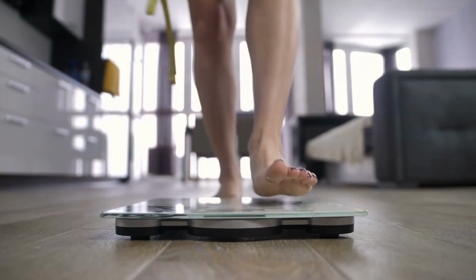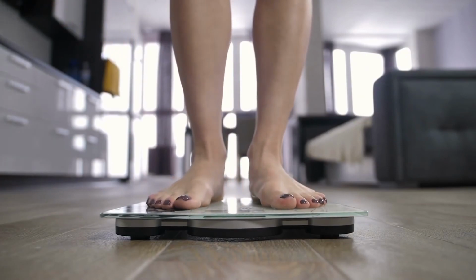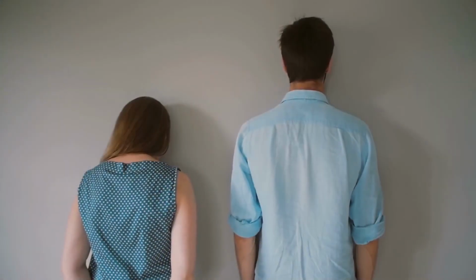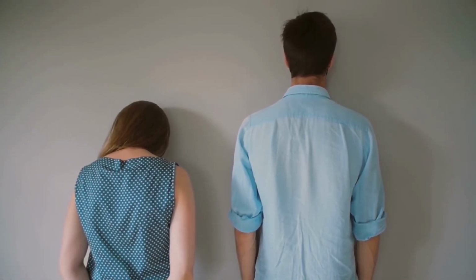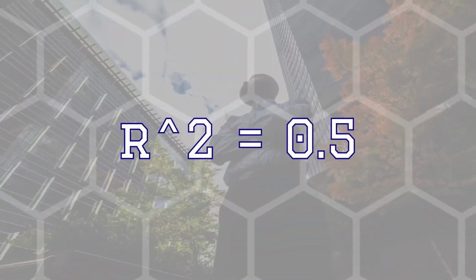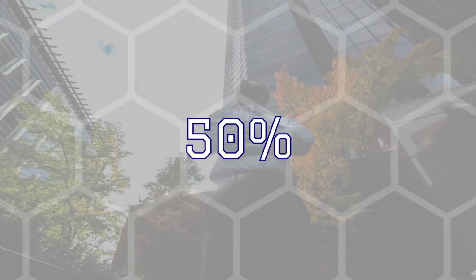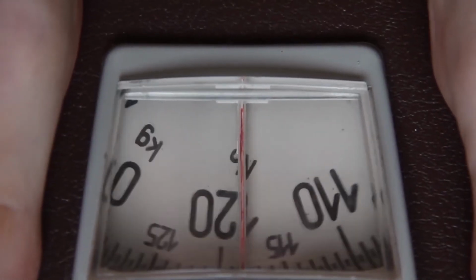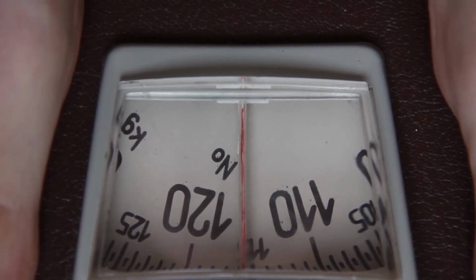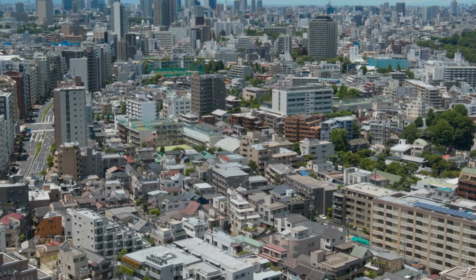For example, if we look at the correlation between height and weight, we would expect a positive relationship. The taller someone is, the heavier they tend to be. Using this example, we may find an R-squared value of 0.5, meaning that 50% of someone's weight is determined by their height. This would mean that another 50% is explained by some other factor or factors, not already in our model. In this example, it would probably be how round they are. This part is actually incorrect.